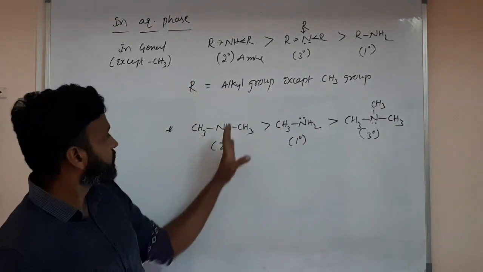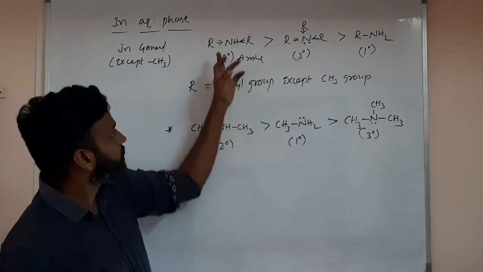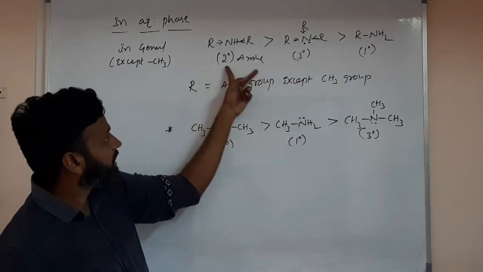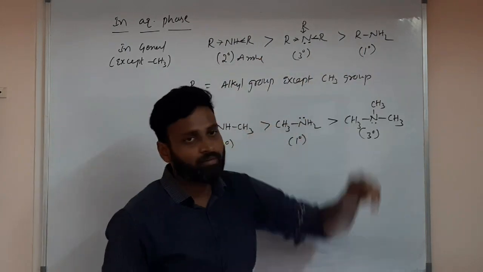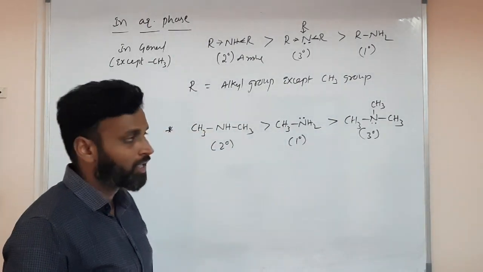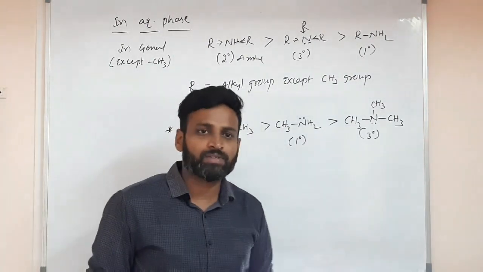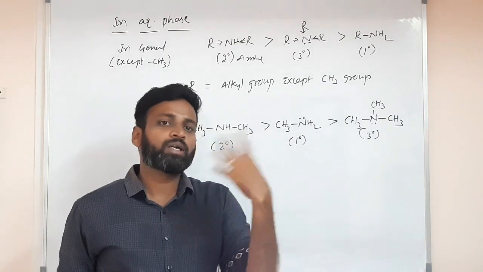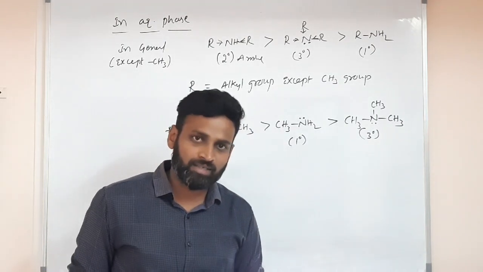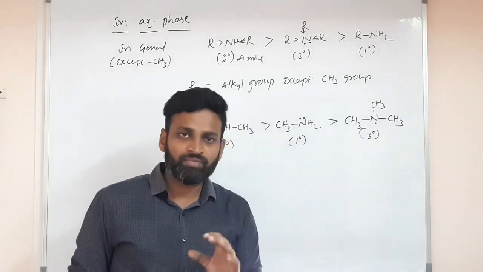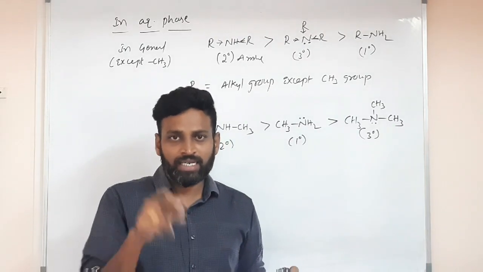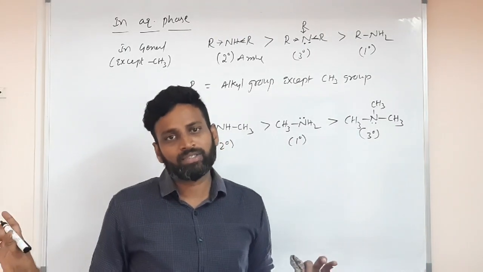Other than methyl, for other alkyl groups, secondary, tertiary and primary. Okay. In gas phase, no exceptions. Simply, the more the donors, the more the basic character. Understood? In gas phase, tertiary greater than secondary, greater than primary, like that.